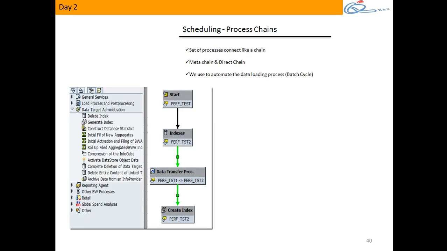Then we'll have something called scheduling of process. We'll have something called process chain. So I was referring to something called scheduling, loading of data from source to BW. Is it a one-time job or a regular job? It's a continuous job, right?